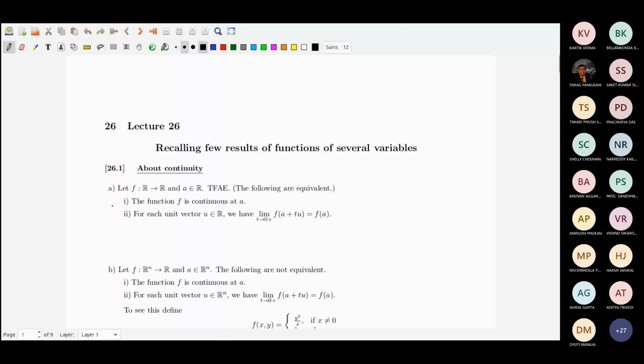Saying that the function f is continuous at a, and saying that for each unit vector u, the limit as t goes to 0 plus of f of a plus tu equals f(a).